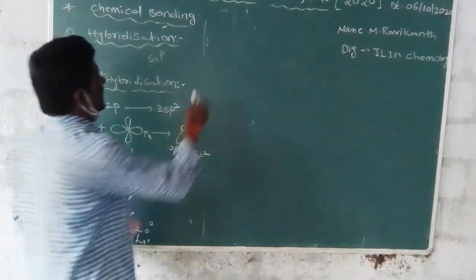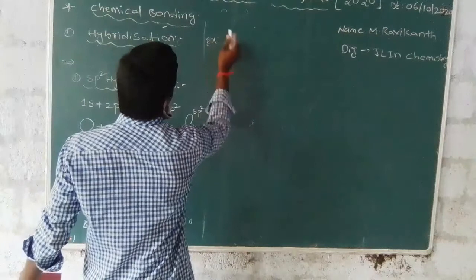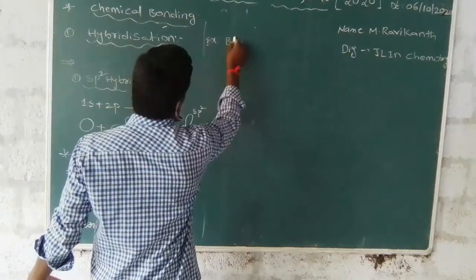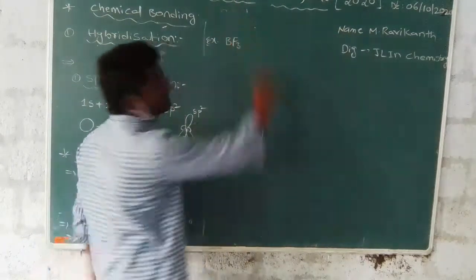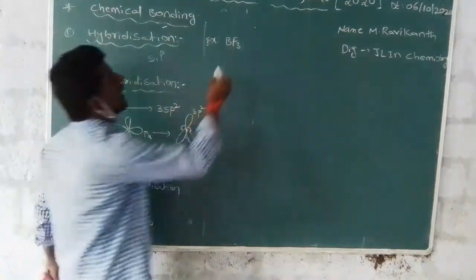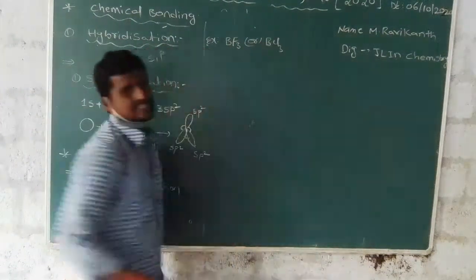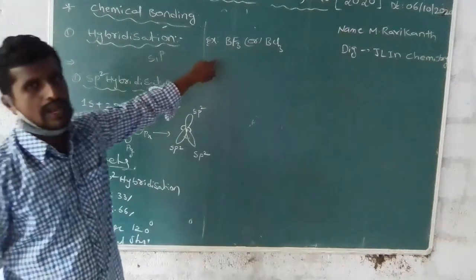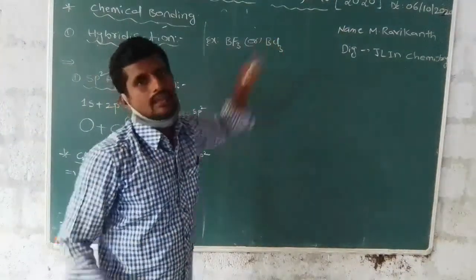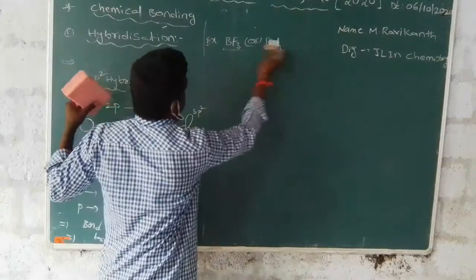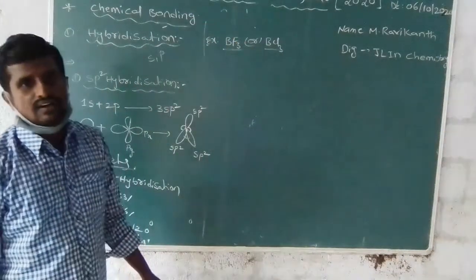Further examples of sp2 hybridization: BF3 or BCl3, boron trifluoride or boron trichloride. For example, this is the example of BF3.